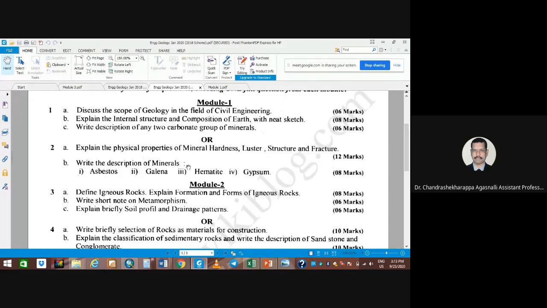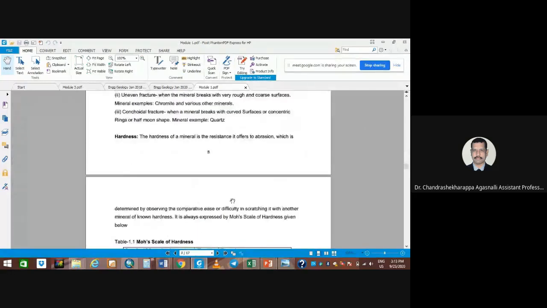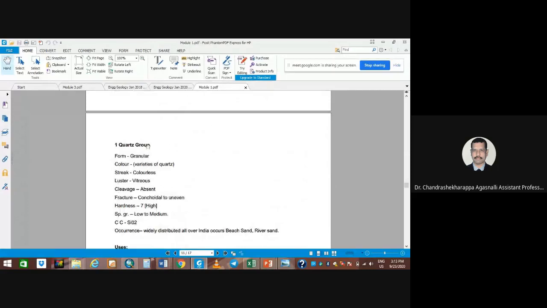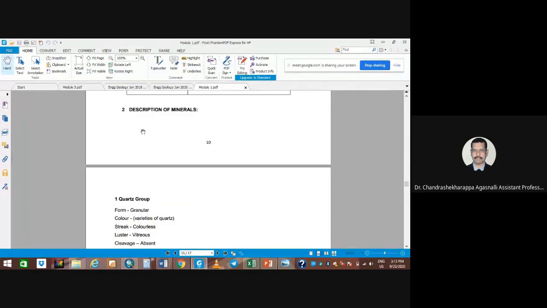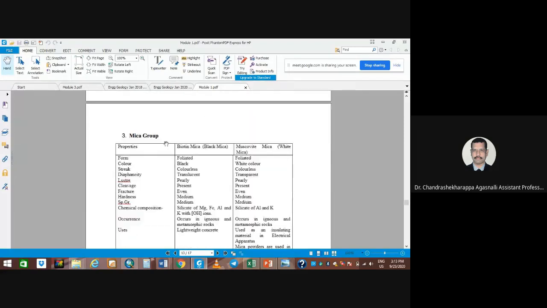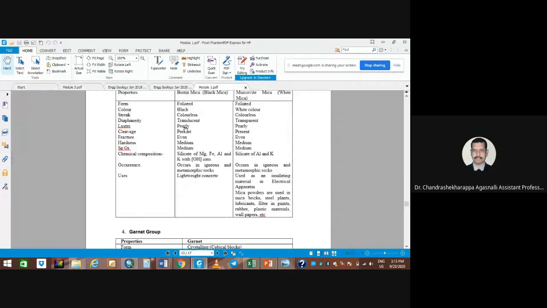Description in the sense, it's the properties of minerals. Here you can see the physical properties of asbestos, galena, hematite or gypsum. So all you need to do. So you have all the minerals here. No need to go here and there. Quartz group of minerals, you have the description of minerals there. Varieties of quartz, right? Mica, yeah, here it is the mica system.